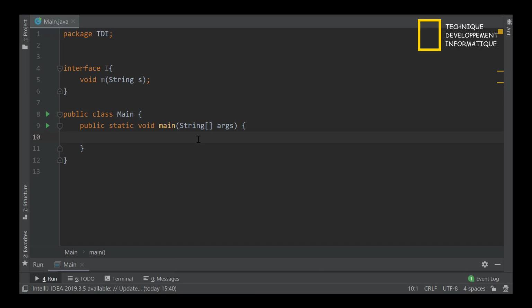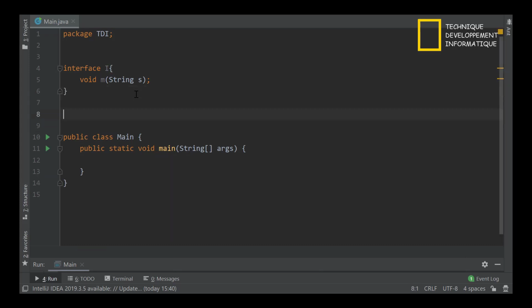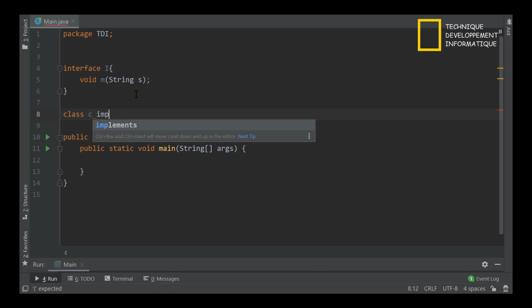I have to choose between creating an anonymous class inside main that implements the interface implicitly, or I will declare a class explicitly, named C for example, that explicitly implements this interface.